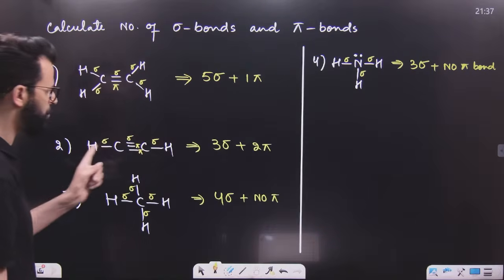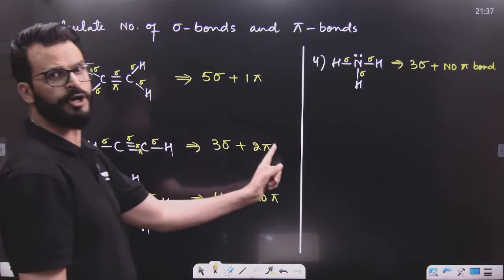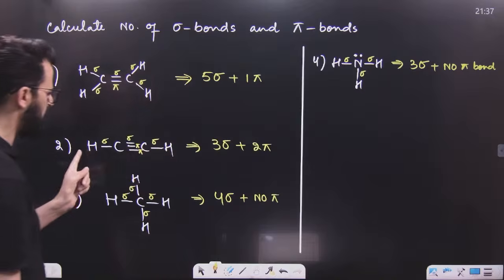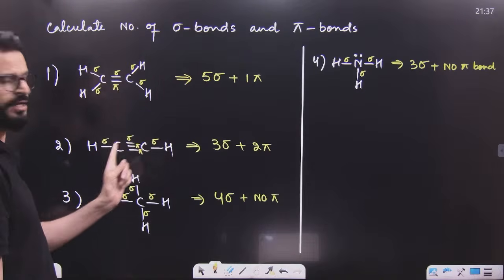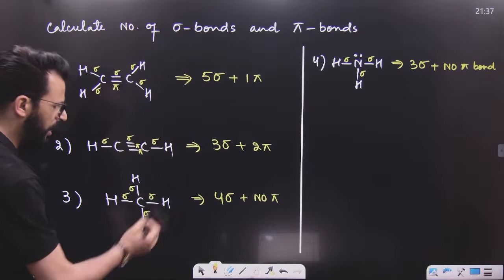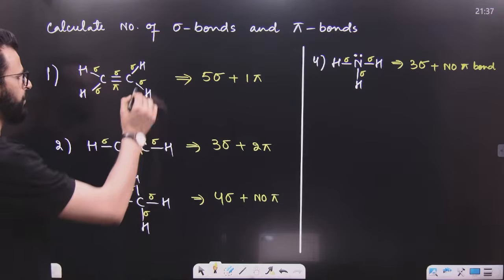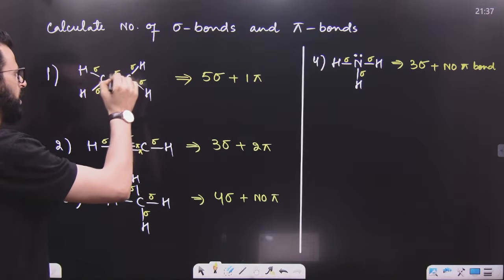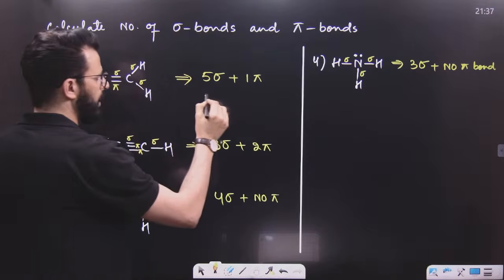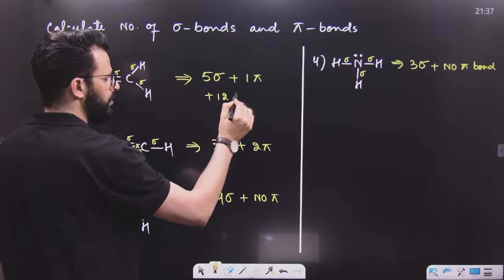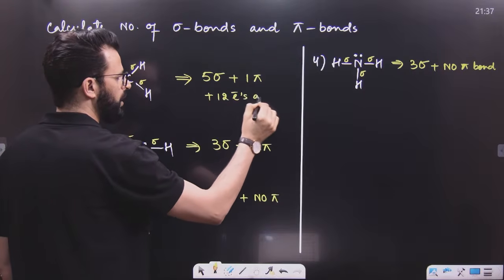Similarly, in case of C2H2, there are no non-bonding electrons because all electrons take part in bonding. So 2, 4, 6, 8, 10, 12. Here, 12 electrons are bonding electrons.